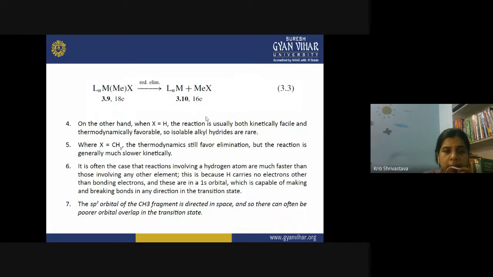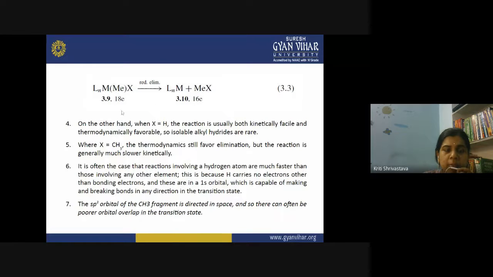So what happens here? The decomposition of such complexes when X is H, the metal hydrides quickly decompose, because now what happens? Removal of this M-X. Now what will happen? This will be removal of some alkane molecule, right? If X is H, then M-X will be methane. So the removal of alkane from such complexes is quite kinetically favored, and the complexes formed after this are thermodynamically very stable.